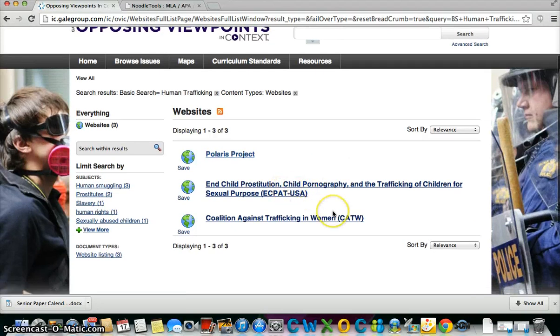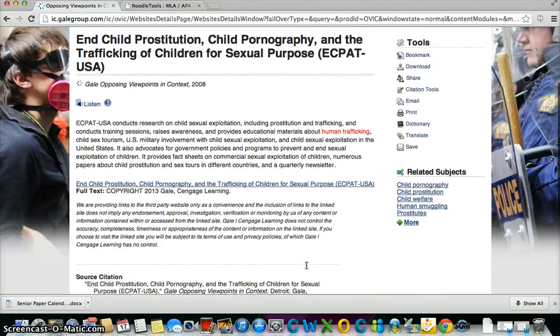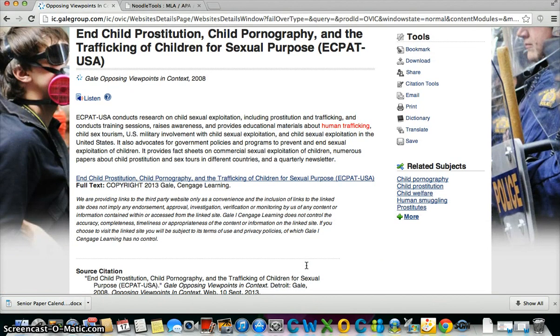And here's one that says in child prostitution, child pornography, and the trafficking of children for sexual purposes. So I will see what this has in store for me, so I can read the brief summary there. And if this is something that will be useful to answering my probing questions, I will actually go to the site.